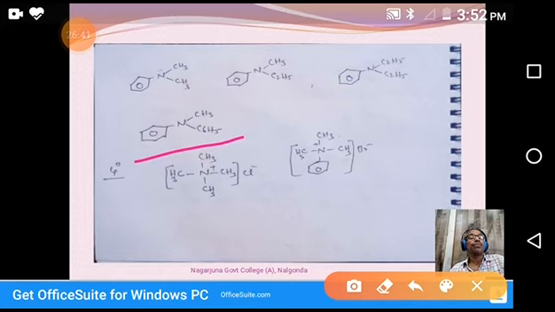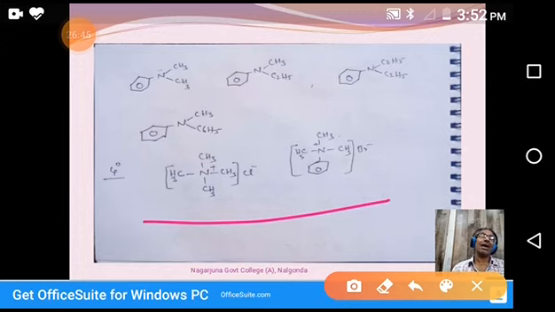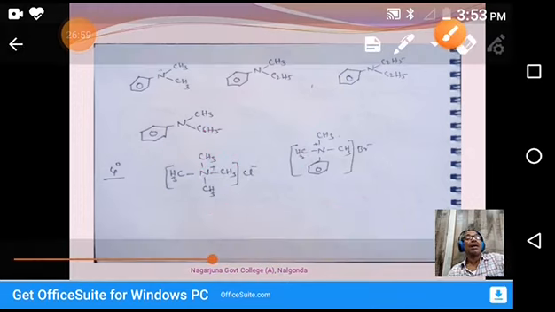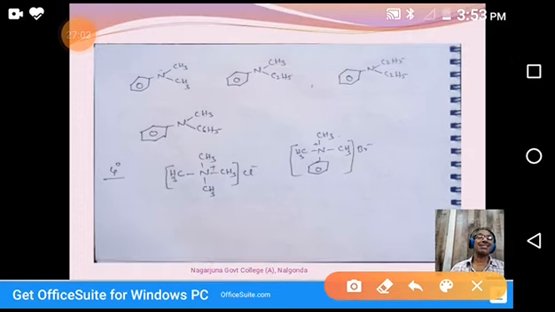Coming to this one, these two are quaternary ammonium salts. You see, N is not having hydrogen. Further, it is linked to four alkyl groups, and the nitrogen is having a plus charge. It is in the form of salt. That's why we call these quaternary ammonium salts. So N,N,N,N-tetramethyl ammonium chloride. Coming to this compound, the same.